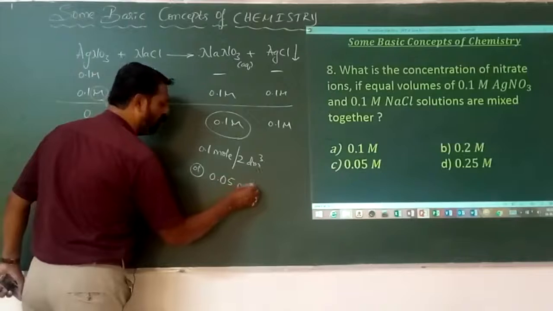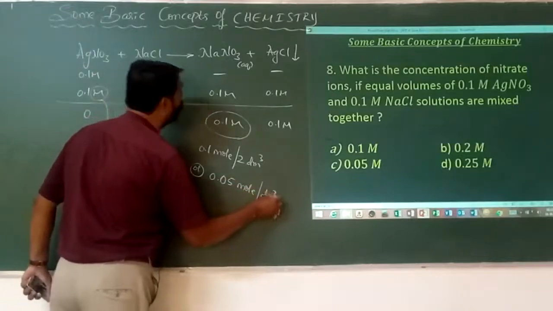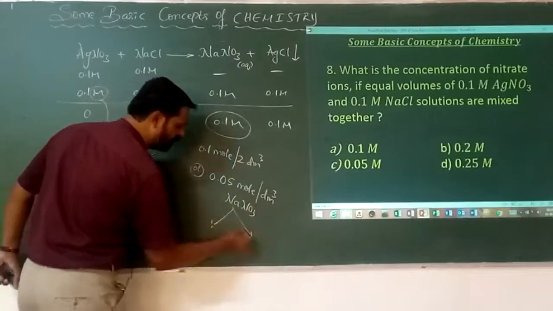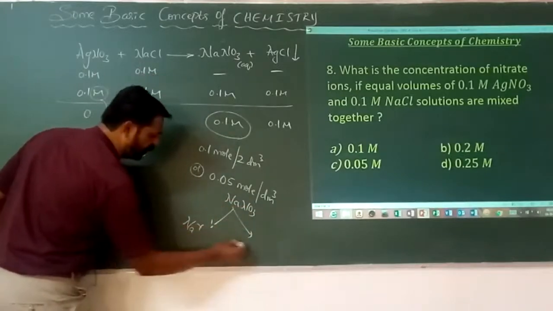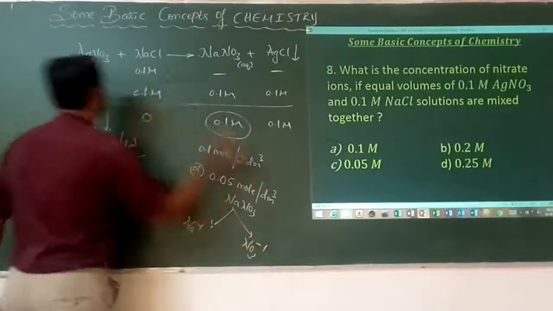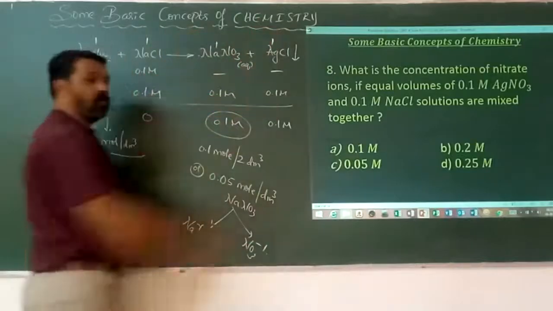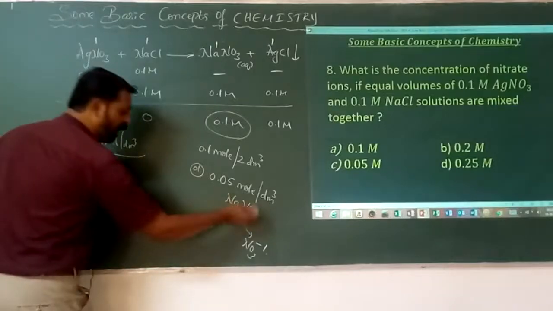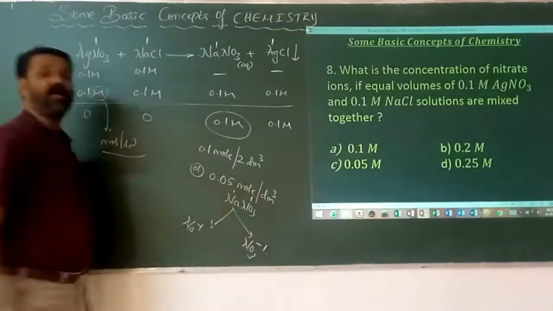0.05 mole per dm³ of NaNO3, which contains Na+ ions and NO3− ions. Because they must be in the ratio of 1 is to 1 is to 1 is to 1. Here, NaNO3 is also in the ratio of 1 is to 1.